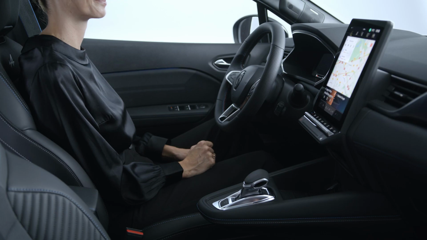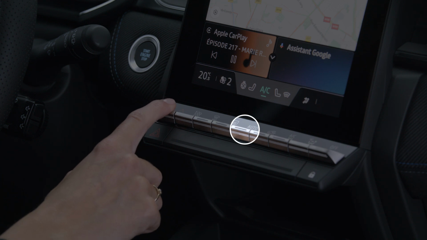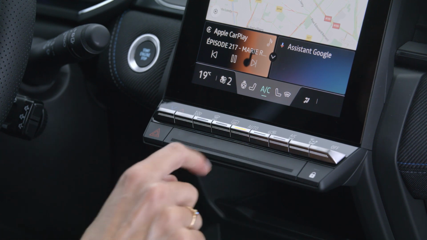If you manually change one of these settings, automatic mode is deactivated. To switch it back on, just press auto again.